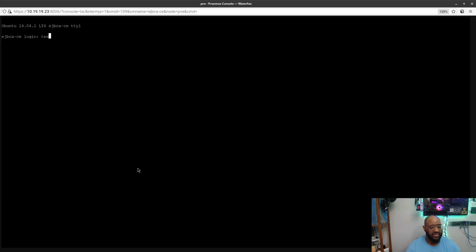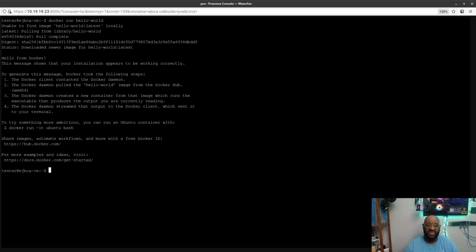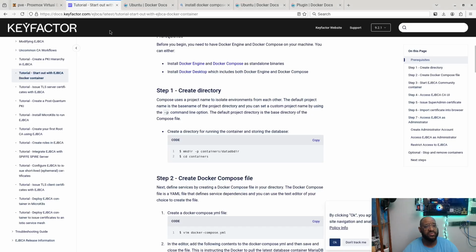All right, so now I'm about to sign in as tester using password. All right, I got right in. And we always want to make sure Docker is going to run as we expect. So we do hello world, which is built into Docker. So hello-world, that runs successfully. We are now good to go. Let's go back over to our tutorial from KeyFactor. So now we've done this part.